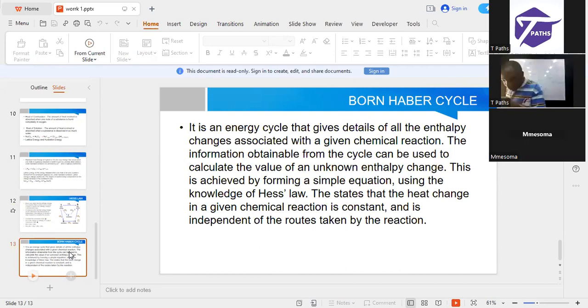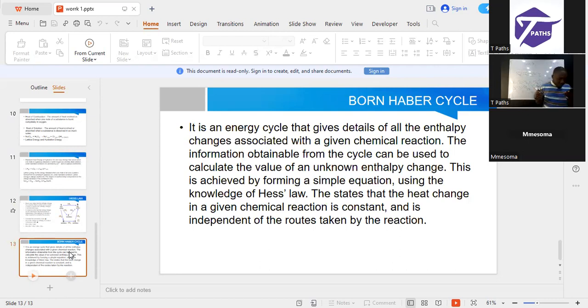But what is Born-Haber cycle? It is an energy cycle that gives details of all the enthalpy changes associated with a given chemical reaction. The information obtainable from the cycle can be used to calculate the value of an unknown enthalpy change. In this case here, it is the lattice energy. So this is achieved by forming a simple equation using the knowledge of Hess's law.